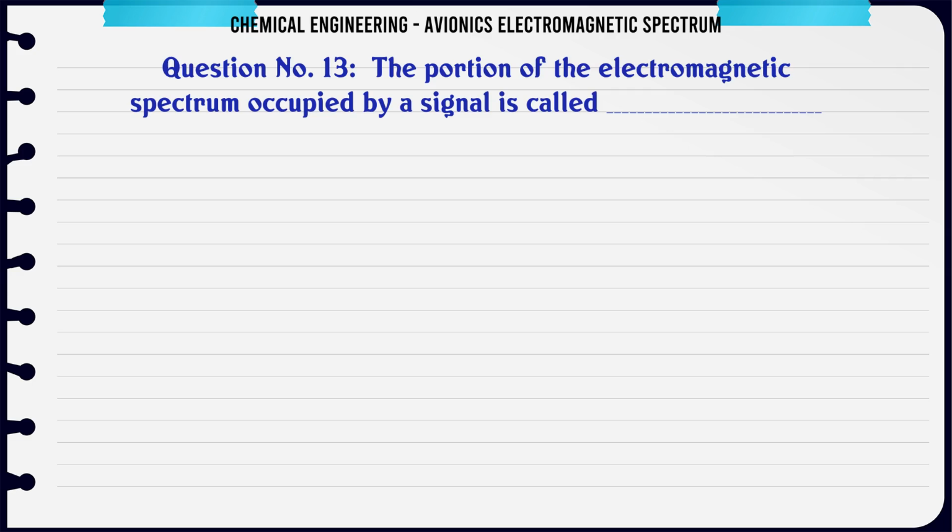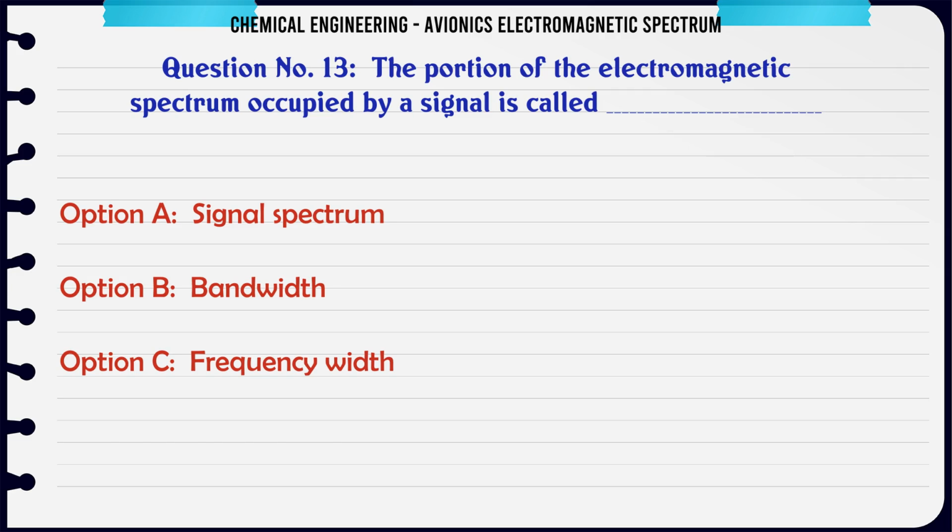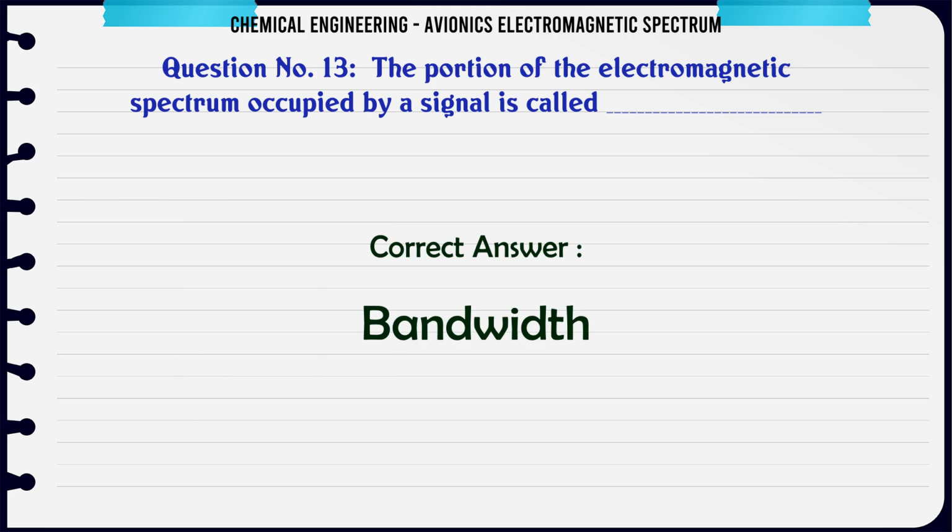The portion of the electromagnetic spectrum occupied by a signal is called: A) signal spectrum, B) bandwidth, C) frequency width, D) signal strength. The correct answer is bandwidth.